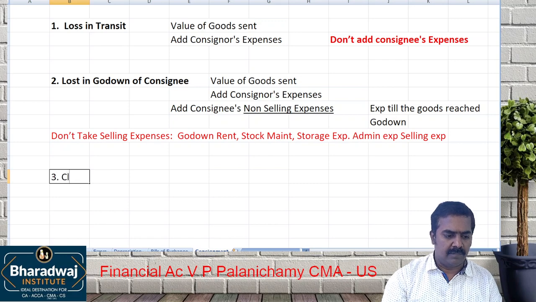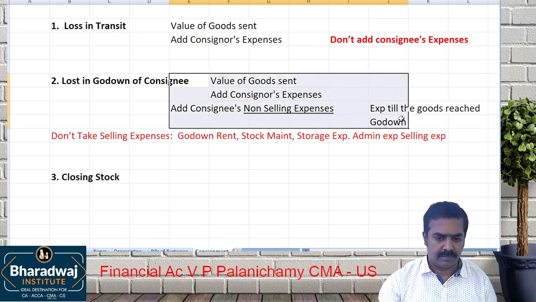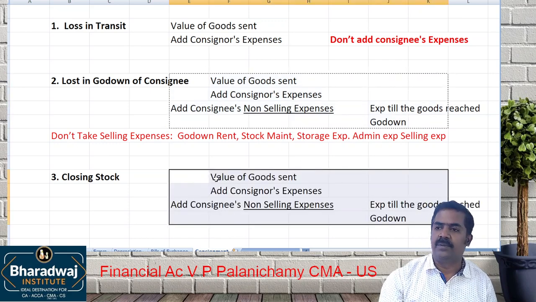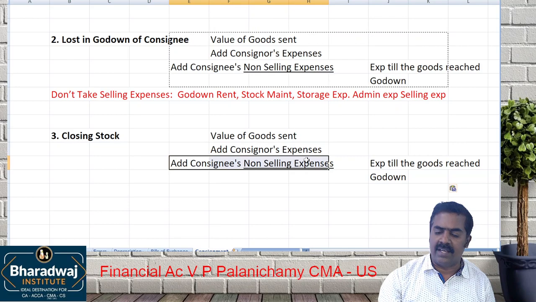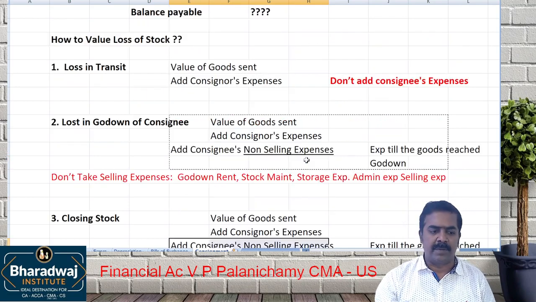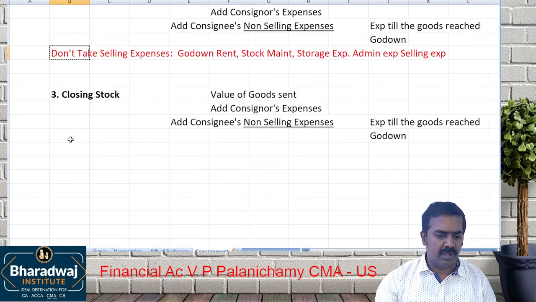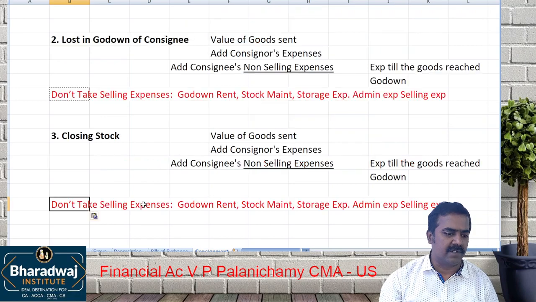Number 3, closing stock. How to value closing stock? Same method. You will take the value of goods and add consignor's expenses and consignee's non-selling expenses. Same principle you will follow. Here also, you should not include selling expenses for valuation.